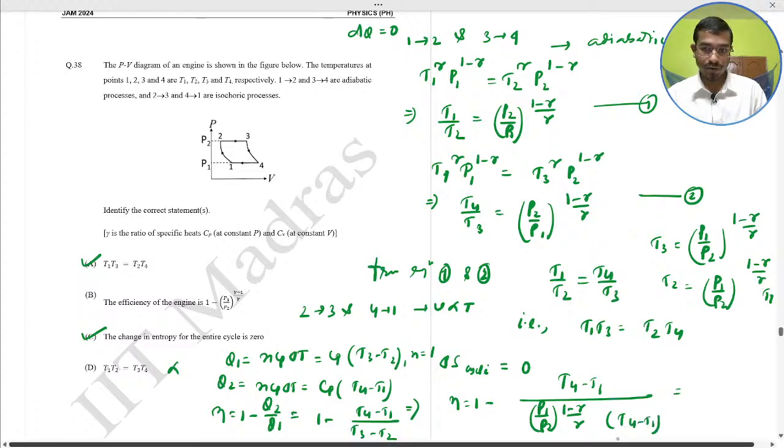So T4 minus T1 cancels out. So here would be 1 minus (P1 by P2) to the power (1 minus gamma) by gamma, with the negative sign.